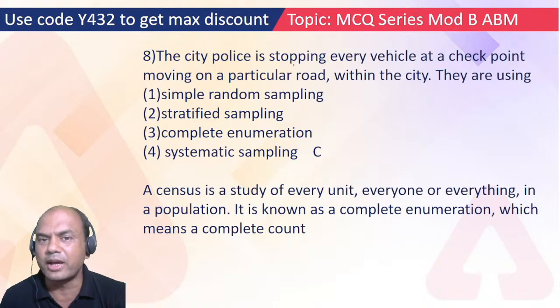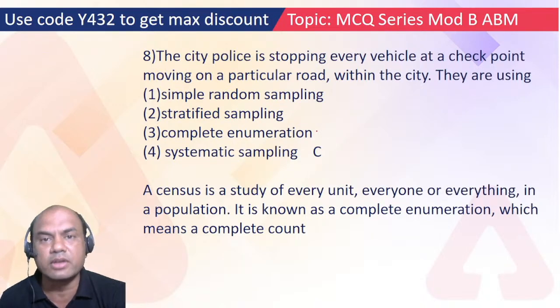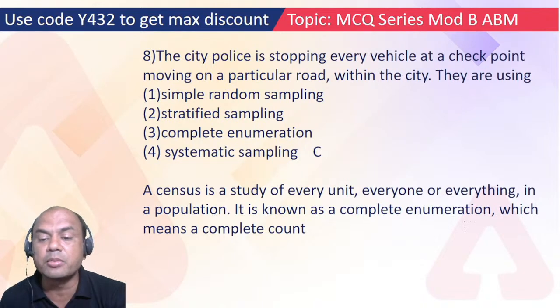I have given the answer directly because complete enumeration is not given in your books, but this is a type of sampling. A census is a study of every unit, everyone or everything in the population. It is known as complete enumeration, which means complete count.